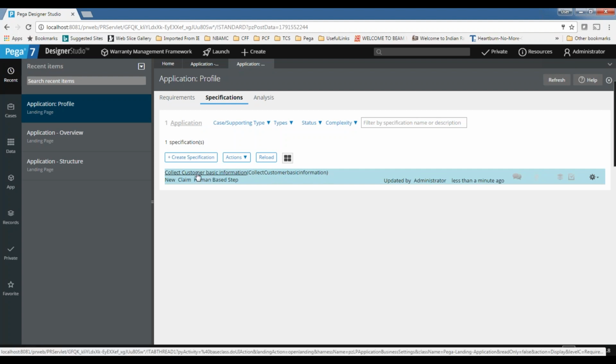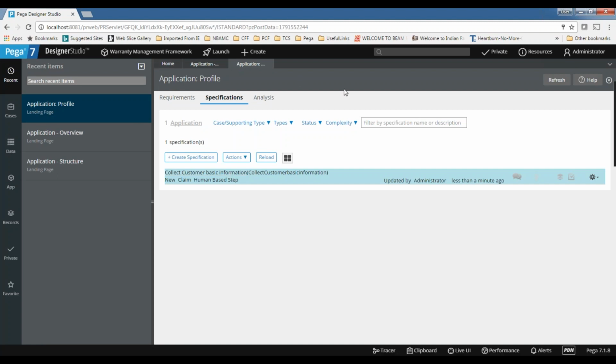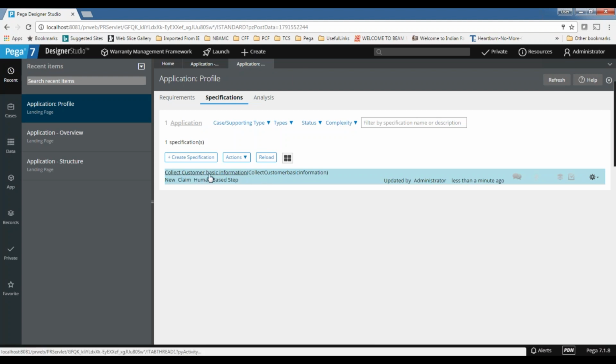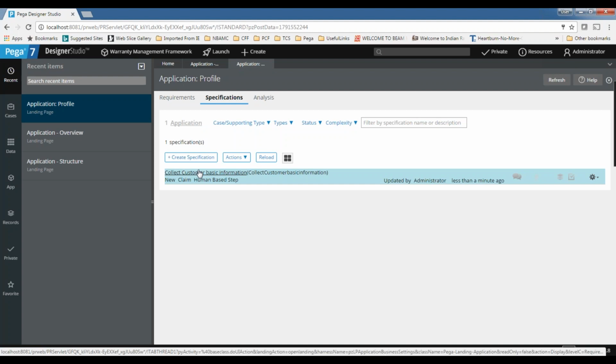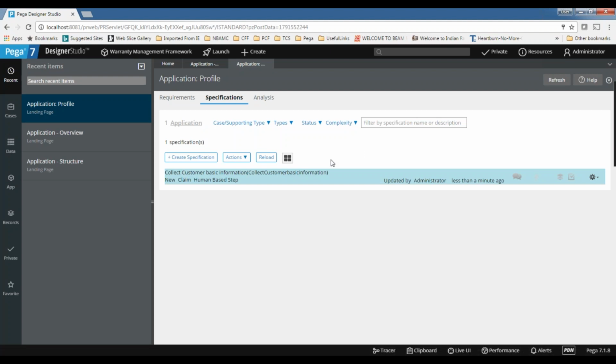So let's say this is the requirement. The beauty of handling DCO here is, let's say I want to collect customer basic information. If you maintain this information in an external spreadsheet, and I want to track whether it's completed or not, the mechanism is they can manually go and verify. They need to run the application and see whether it is completed or not. Then they will mark it completed in general.